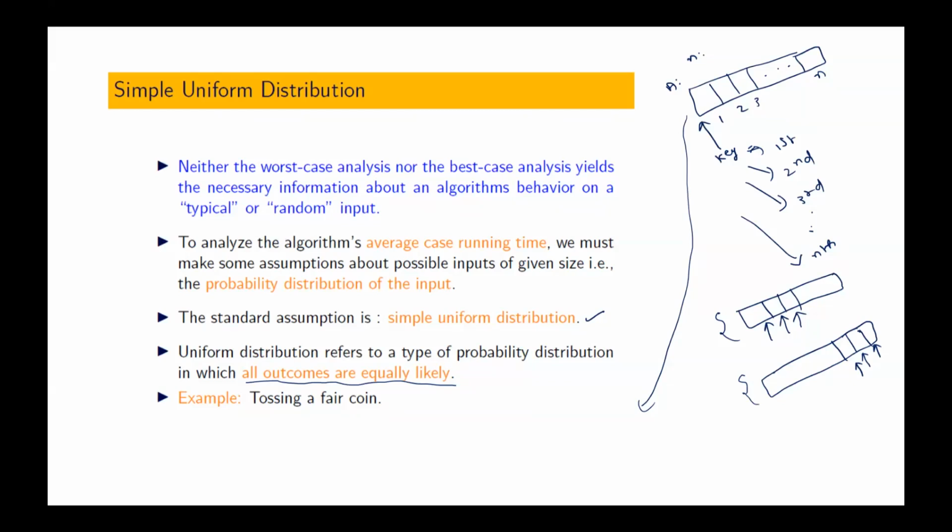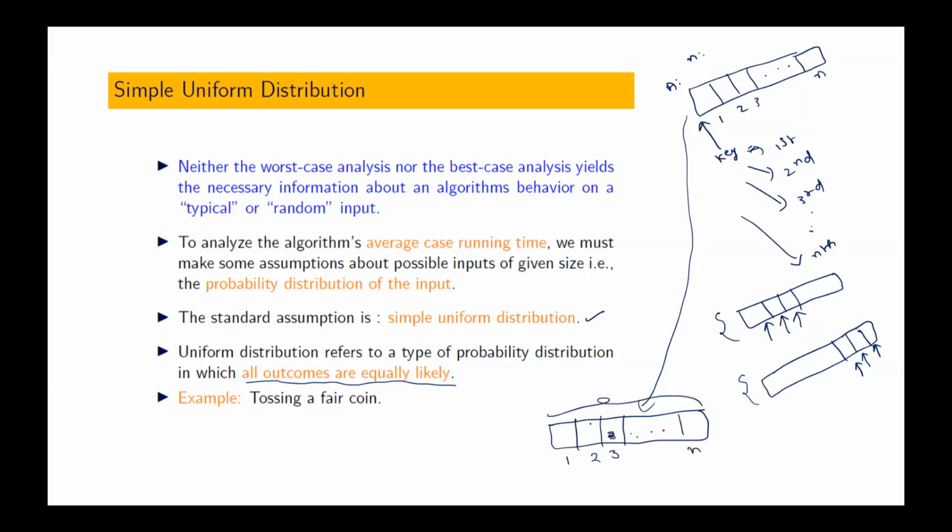No. If I assume that whatever input I get follows simple uniform distribution, what does it mean? Whatever be the chance that the key is present in first position, the same thing is the chance that it is present in second position, the same in third position, and so on. The same is the chance that it is present in nth position.